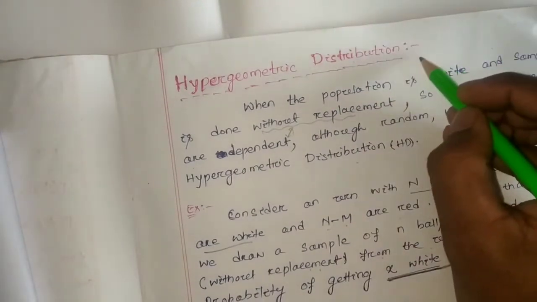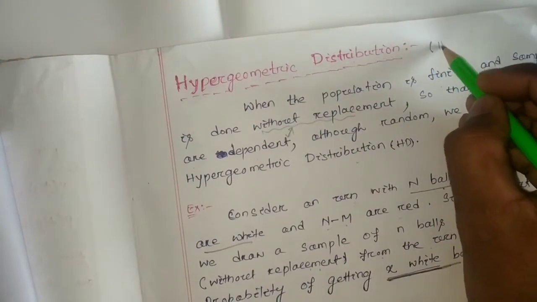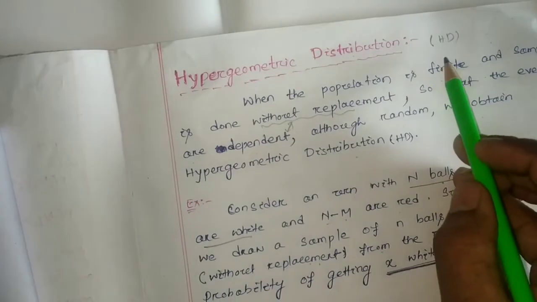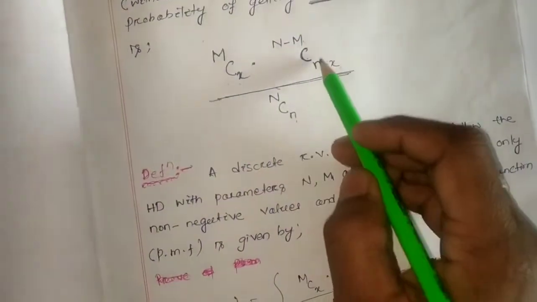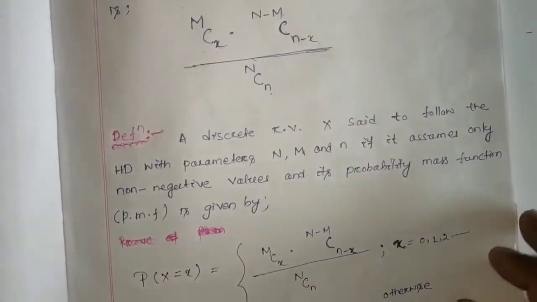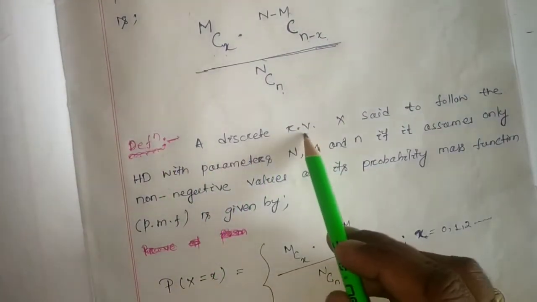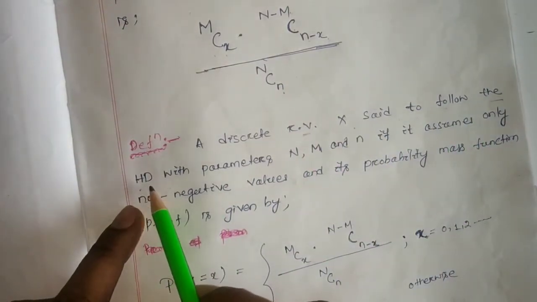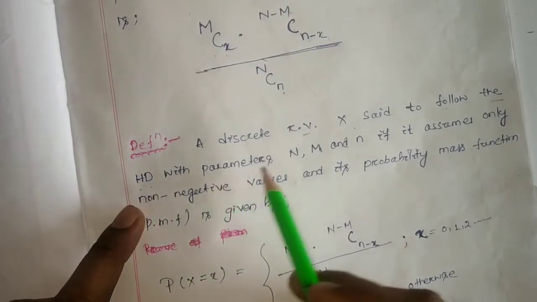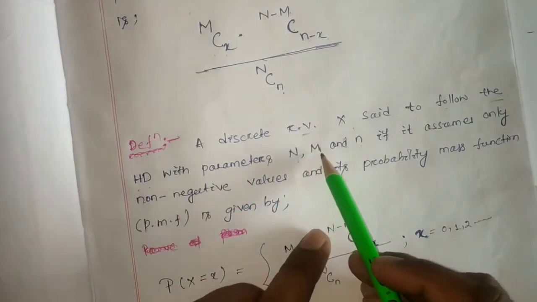So here I can write simply HD to represent hypergeometric distribution. Now this will be called the PMF. So now here we have written the definition: a discrete random variable X is said to follow the HD, that is the hypergeometric distribution, with parameters N, M, n. What are N, M, n? Already we have discussed.